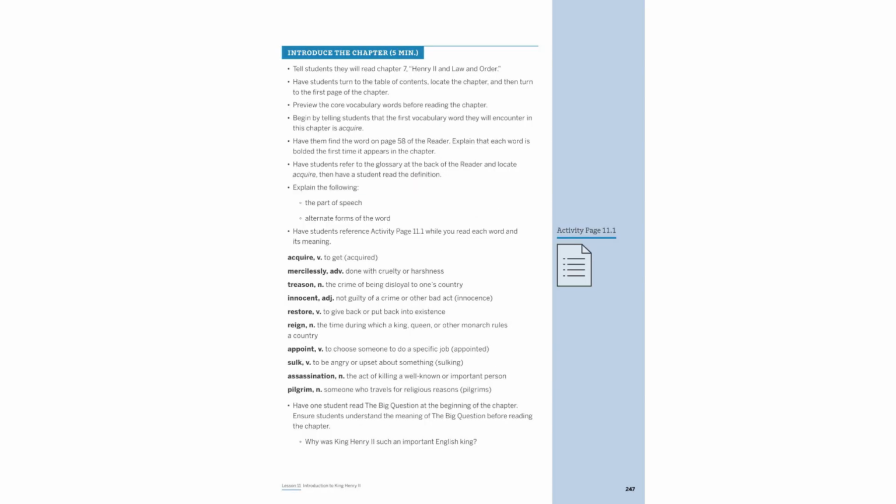In Chapter 7, students will explore the impact of King Henry II on England. Key vocabulary includes acquire, mercilessly, and treason. Understanding these terms is crucial as they relate to Henry II's reforms in justice and governance. Students should refer to the glossary for definitions and part of speech to enhance comprehension.